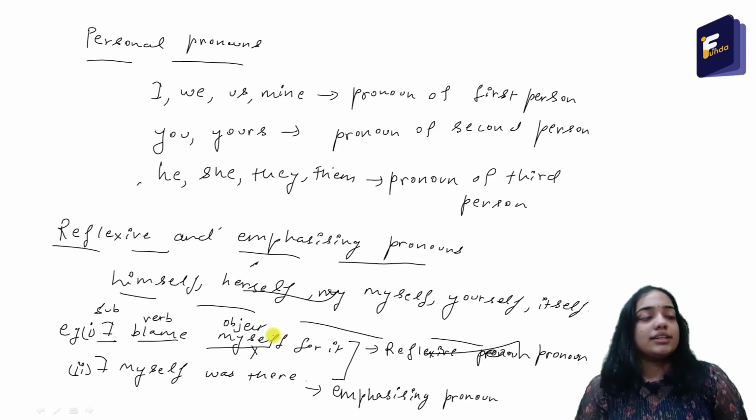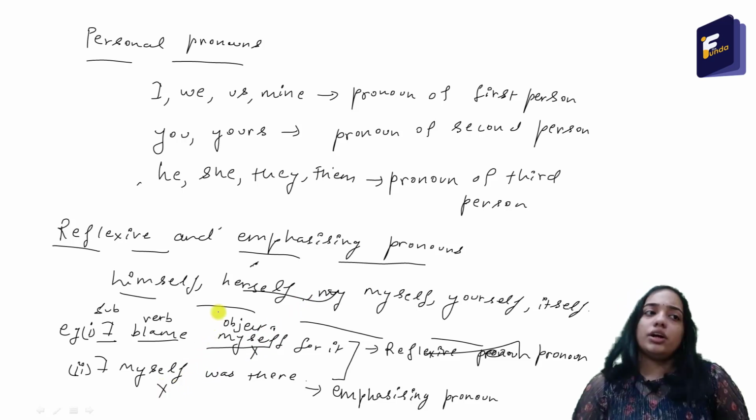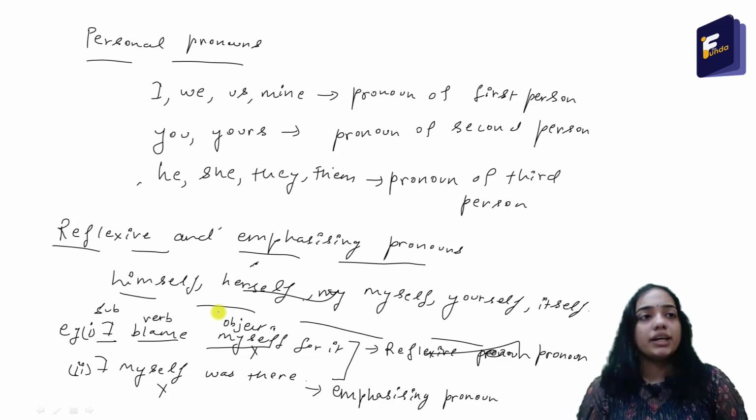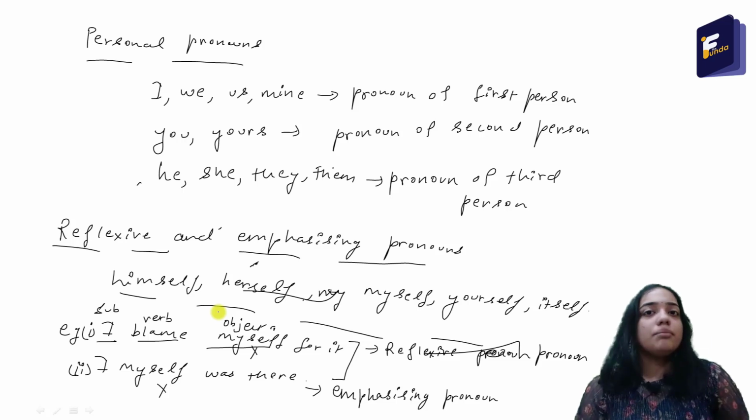In the second sentence, if I remove the word myself, I was there. It is explaining, the meaning is complete. If I say that I was there, then it is complete. Everyone can know what I am talking about.